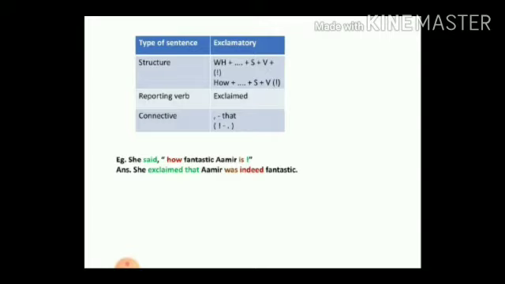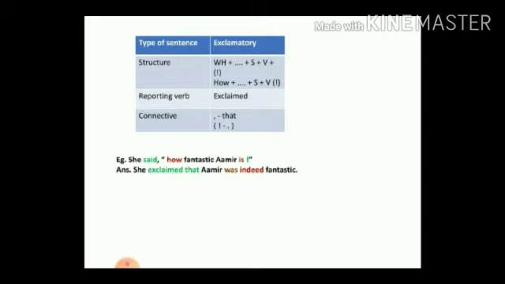Now, the structure of an exclamatory sentence, students, we know starts with "what" or "how". Of course, "what" is followed by an article and then an adjective, but the subject and verb come last, and then the exclamation mark. Similarly, if it's a "how" structure, then "how" plus adjective, then the subject and the verb and the exclamation mark.